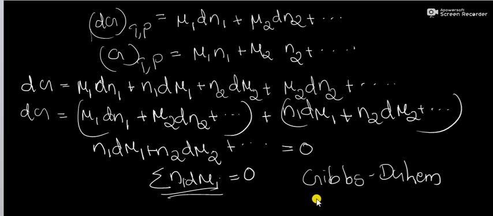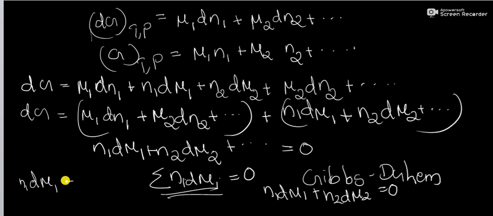In a mixture containing only two constituents at constant temperature and pressure, the Gibbs-Duhem equation will be N1 d mu1 plus N2 d mu2 equal to 0, or we can write N1 d mu1 equal to minus N2 d mu2.